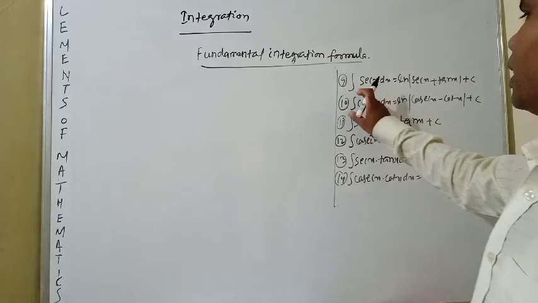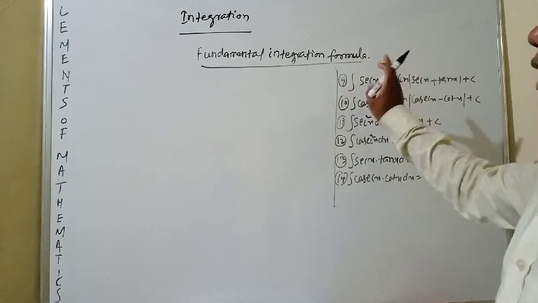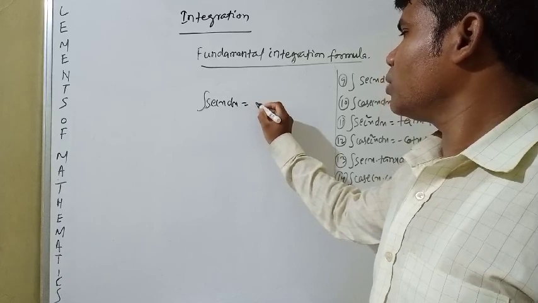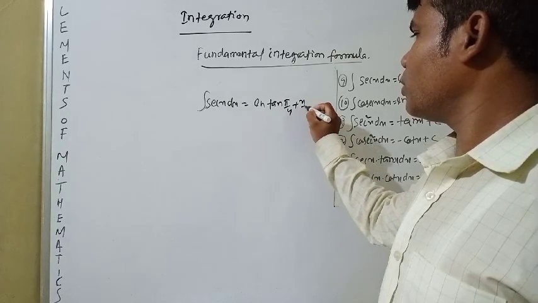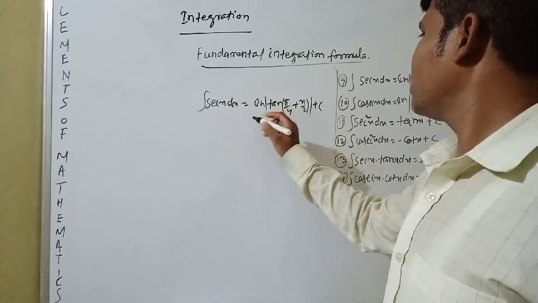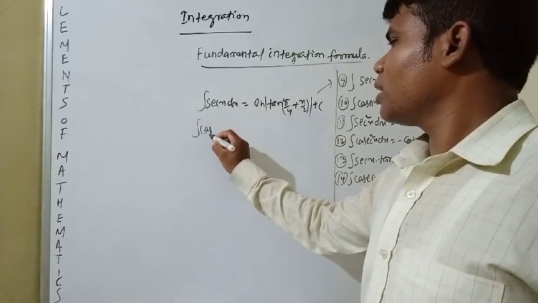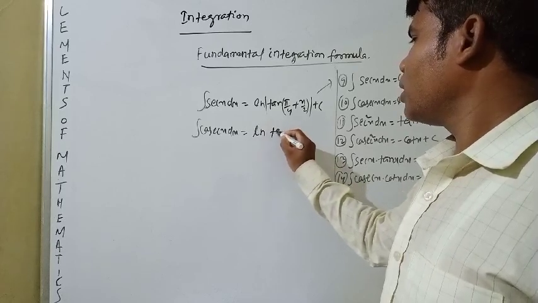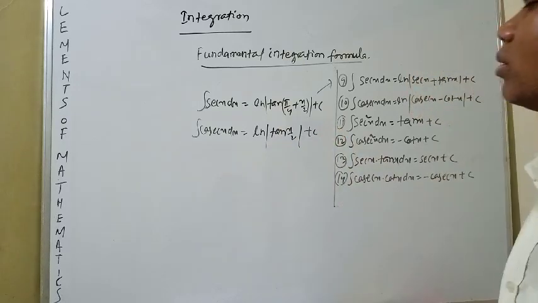Here you see, the integration of sec x dx is equal to ln of sec x plus tan x plus c. There is another formula for sec x dx: ln tan of pi by 4 plus x by 2, plus c. Again, the integration of cosec x dx is another formula: ln tan x by 2 plus c.